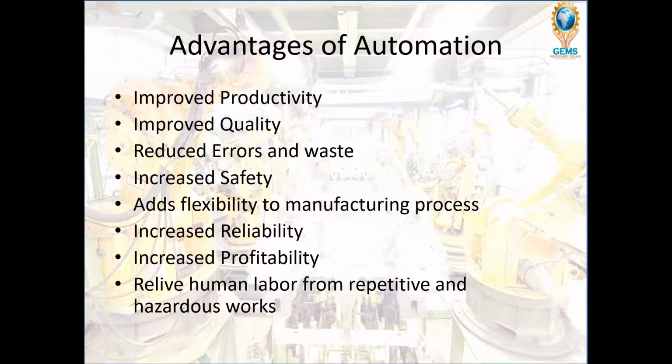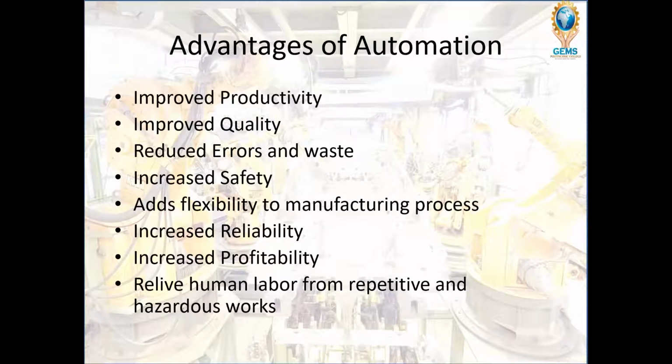Then next is reduced errors and wastage. Wastage of raw material, wastage of products, or damage to tools can be avoided. Generally they are caused by human errors. So by automating, we can reduce the errors and the wastages because of that. Next is increased safety.